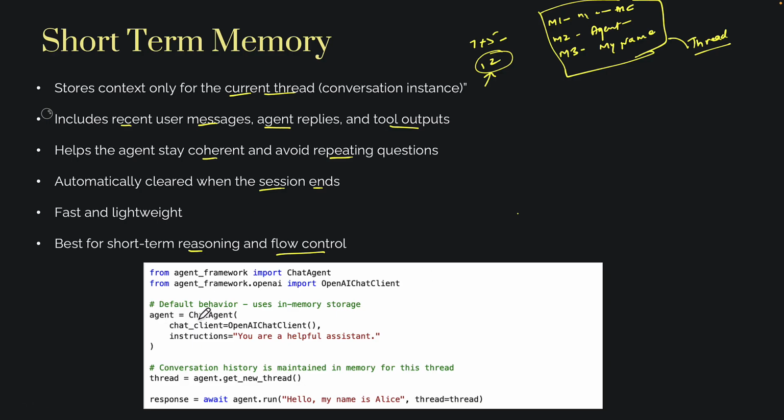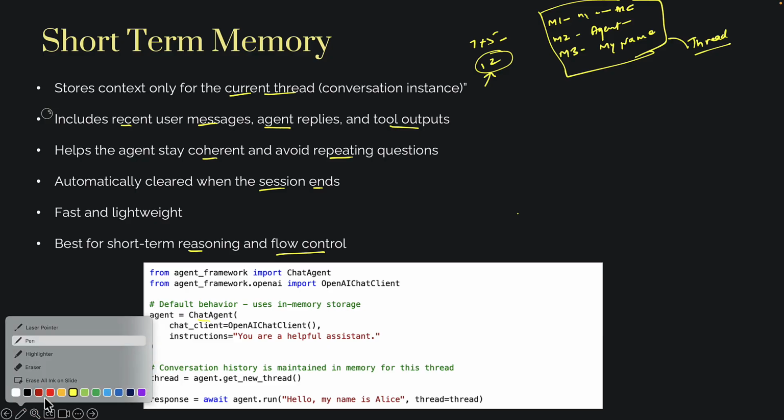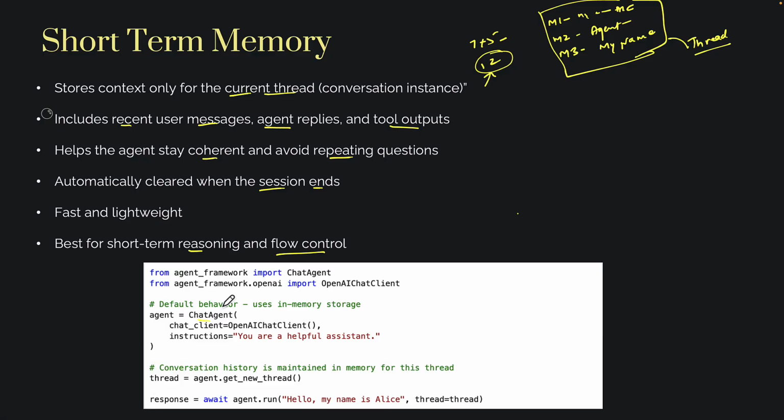Now we've already understood chat agent, right? Chat agent is the class we already discussed, where you specify all the instructions, what the agent is supposed to do, and making tool calls. But this is how we make use of short-term memory, by calling the method get new thread for the agent that you have created.